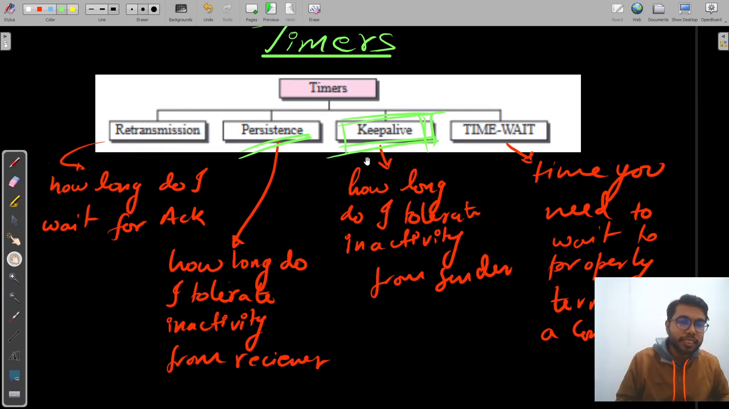And time and wait is simply the time that is required to terminate a connection properly. All right, so that was all our timers. Let's meet next time.